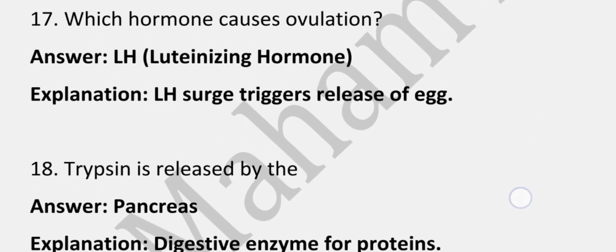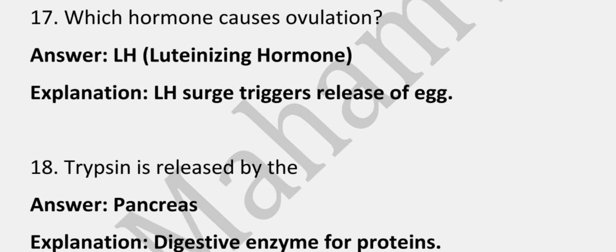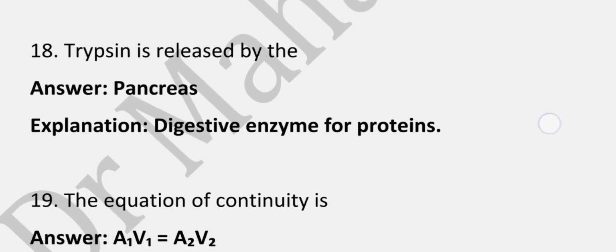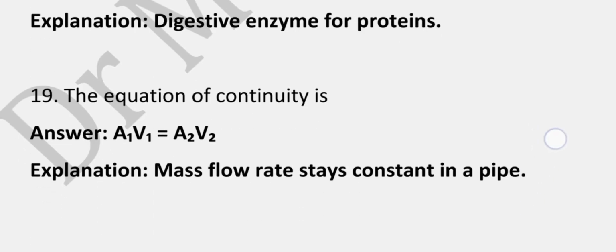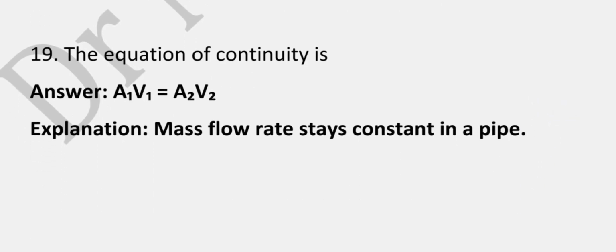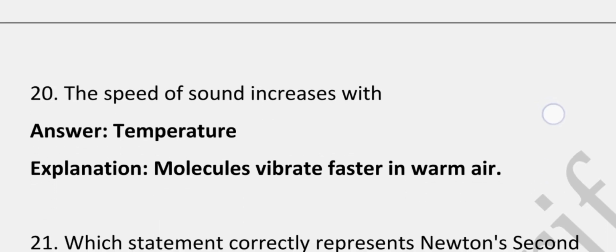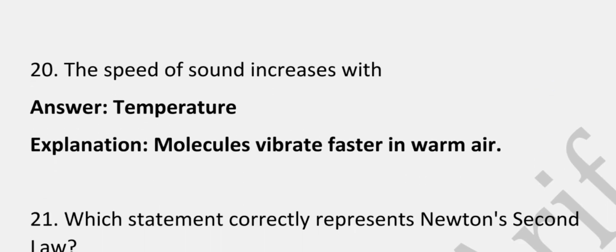Which hormone causes ovulation? Correct answer is luteinizing hormone. Trypsin is released by the pancreas. Equation of continuity is A1V1 equals A2V2, because mass flow rate stays constant in a pipe. The speed of sound increases with temperature, because molecules vibrate faster in warm air.